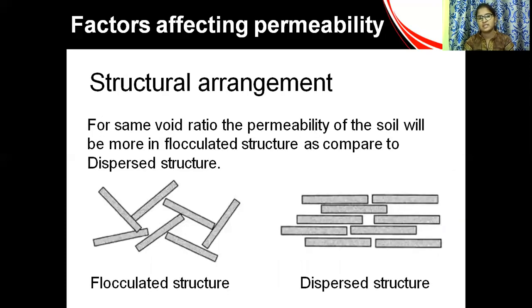Next, structural arrangement: flocculated structure and dispersed structure. Permeability of soil will be more in a flocculated structure, where the particle-to-particle gaps are more, so permeability will be more, though it gives less strength. When water is poured on the soil, it permeates very fast. In a dispersed soil, the space between particles is very small compared to a flocculated structure, with a lower void ratio, so water flows through it very slowly compared to flocculated.